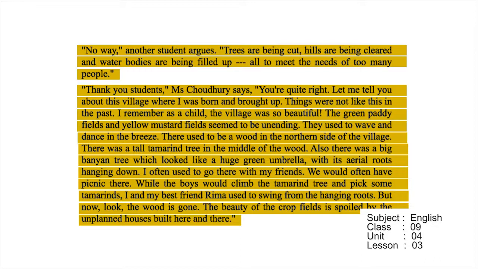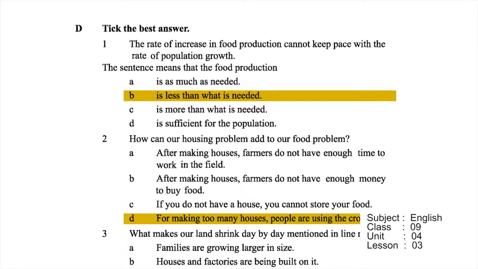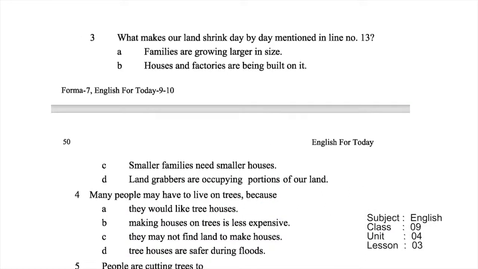So here is some multiple choice you need to mark. The rate of increase in food production cannot keep pace with the rate of population growth. The sentence means that the food production is less than what is needed. How can our housing problems add to our food problem? For making too many houses, people are using the cropland. What makes our land shrink day by day? Mentioned in line number 13. Houses and factories are being built on it.